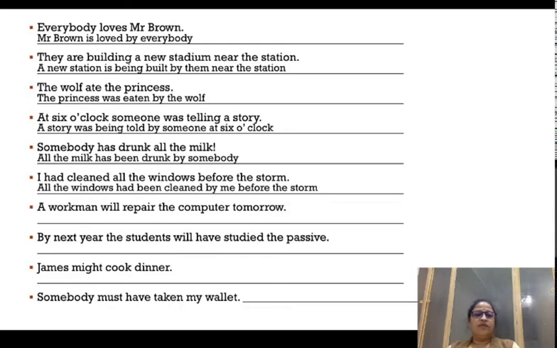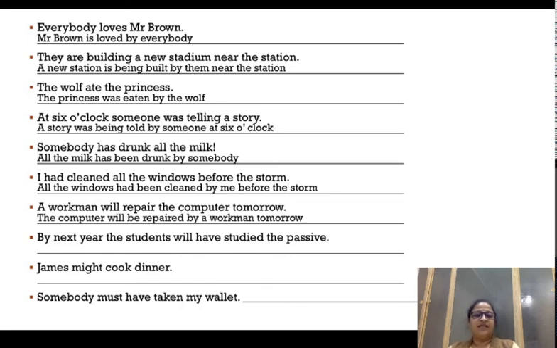A workman will repair the computer tomorrow. A workman is the subject and computer is the object, because it is getting repaired by the workman. Will repair indicates that the sentence is simple future, and when you convert a simple future tense into a passive voice, it takes a be in between after will, and repair is going to become repaired. The computer will be repaired by a workman tomorrow is going to be the passive voice.